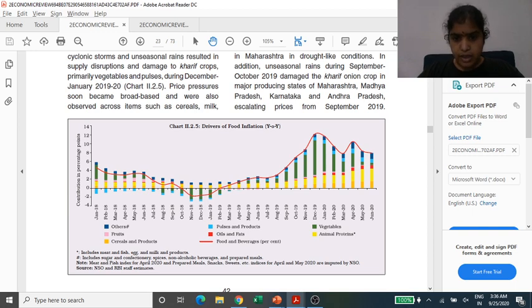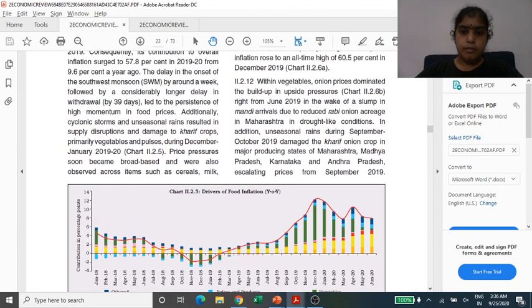After September 2019, we can see the proportion of this green, and green means vegetables, has drastically increased. And this inflation in vegetables has increased because of the drought-like condition, which reduced the acreage for the rabi crop, and the unseasonal rain, which damaged the kharif crop.